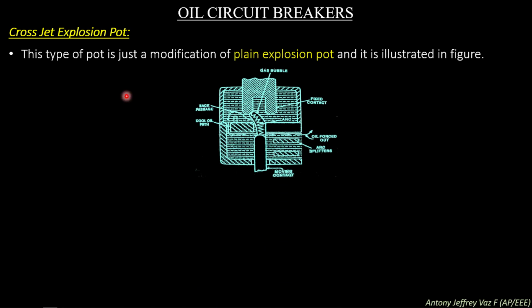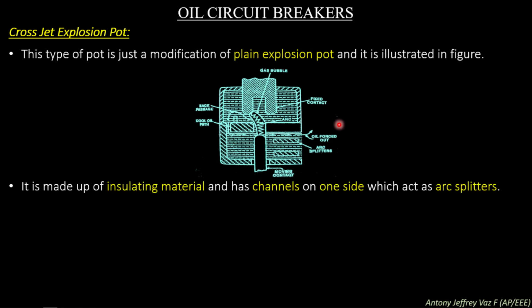The next type is the cross jet explosion pot. This type of pot is just a modification of the plain explosion pot and it is illustrated in the figure. It is made up of insulating material and has channels on one side which act as arc splitters.